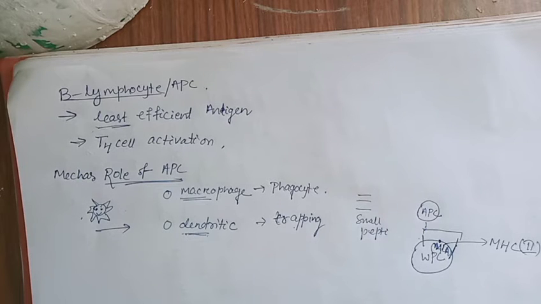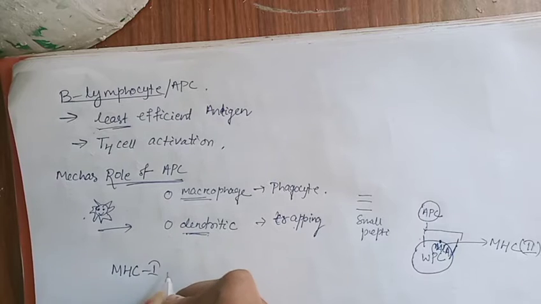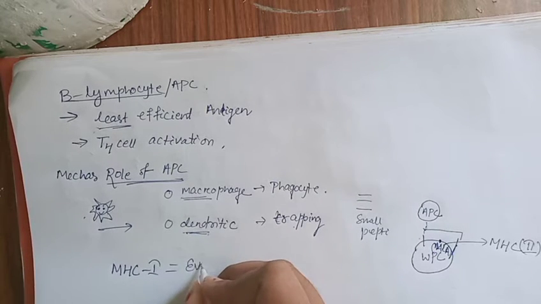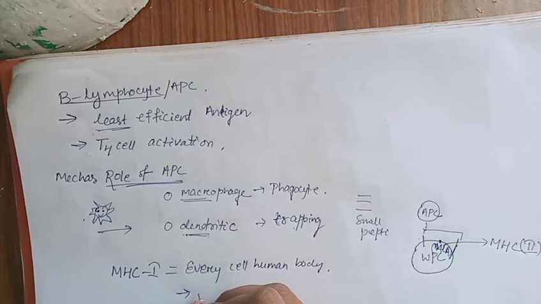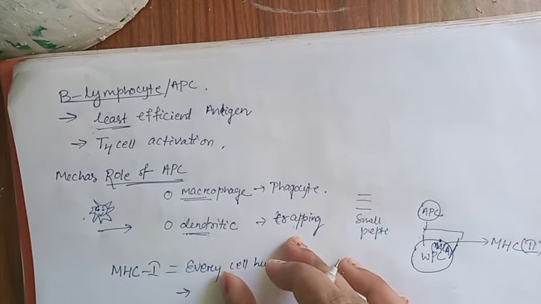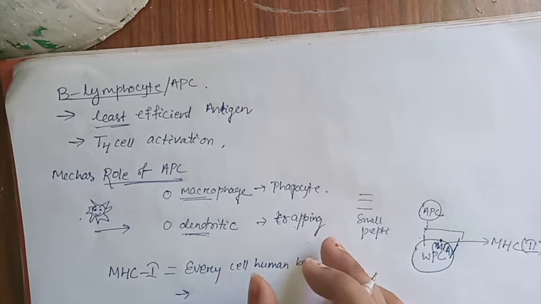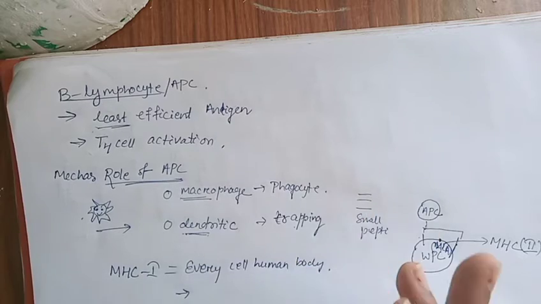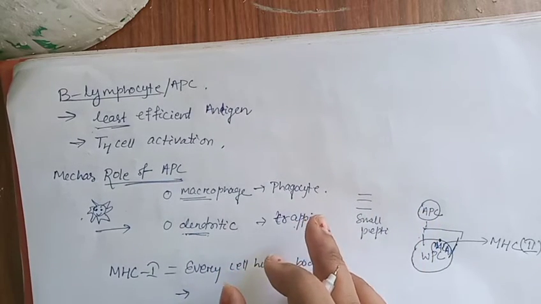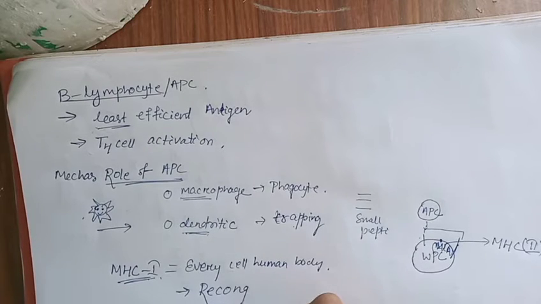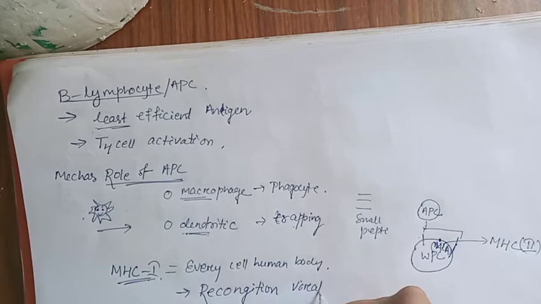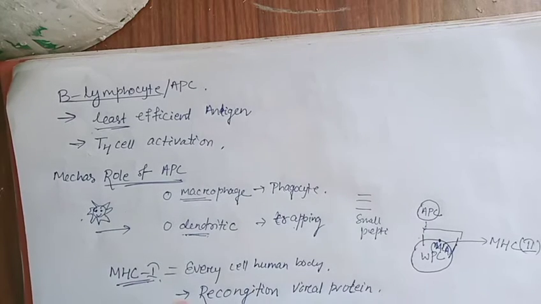What are they? One is MHC class 1, which is present where? It is present in every cell of the human body. It is responsible for presentation of endogenous antigens, means the antigens which are produced inside. For example, if a virus attacks our body, then viral proteins are present in our body which can cause tumors. So these viral proteins are mainly recognized by the MHC class 1 molecule. So recognition of viral proteins is done by this MHC class 1 protein or molecule.